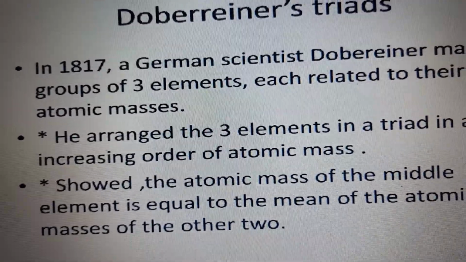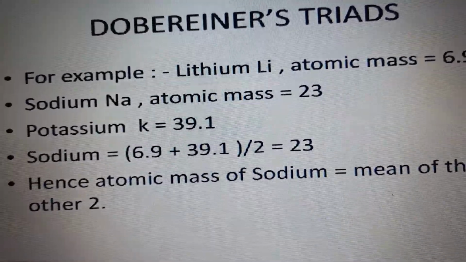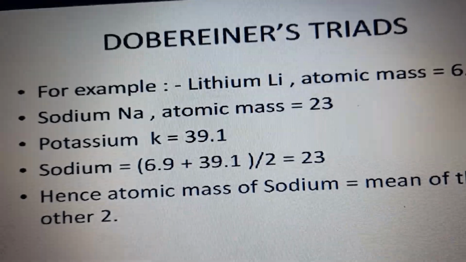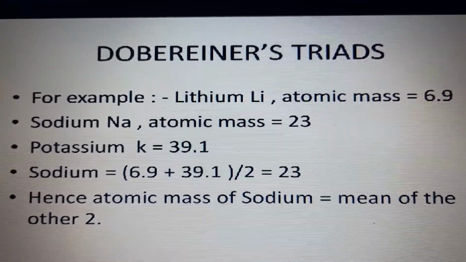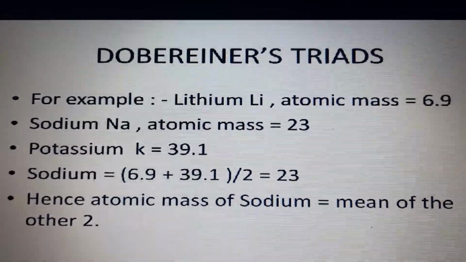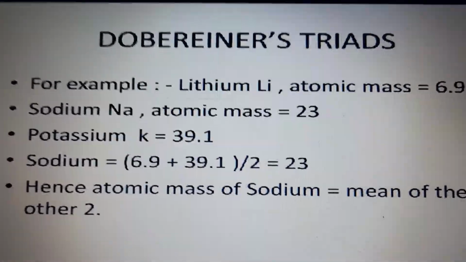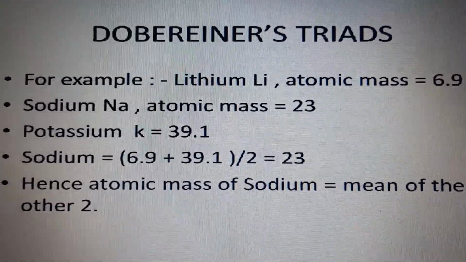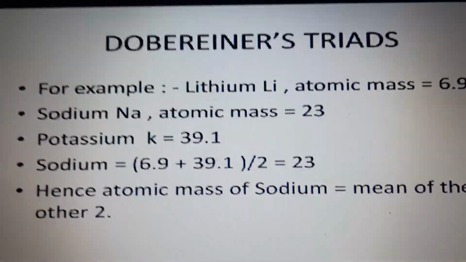He arranged many elements like for example, lithium. Lithium, its atomic mass is 6.9. Sodium, Na, its atomic mass is 23. Potassium, K, is 39.1. So what Dobereiner did, he took these 3 elements. Tri means 3. Triangle has 3 sides.